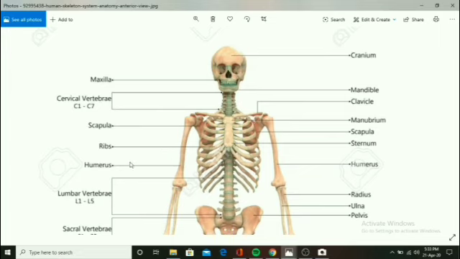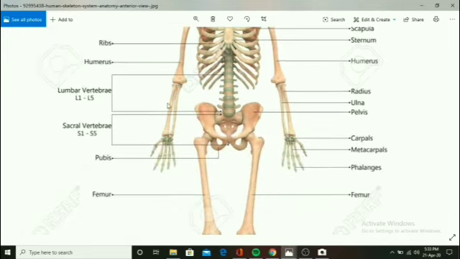Then there is the humerus, the largest bone of the hand. Then there are the lumbar vertebrae. Lumbar vertebrae are the vertebrae present in the abdomen. Then the hand bones, they are also called the radius and the ulna.